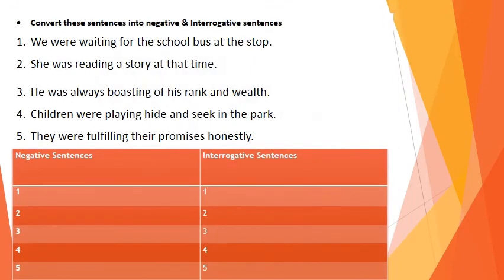Dear students, here is another question. Question is: convert these sentences into negative and interrogative sentences. Do it in your notebook. For example, sentence number 1 is we were waiting for the school bus at the stop. Its negative is we were not waiting for the school bus at the stop, and its interrogative is were we waiting for the school bus at the stop?